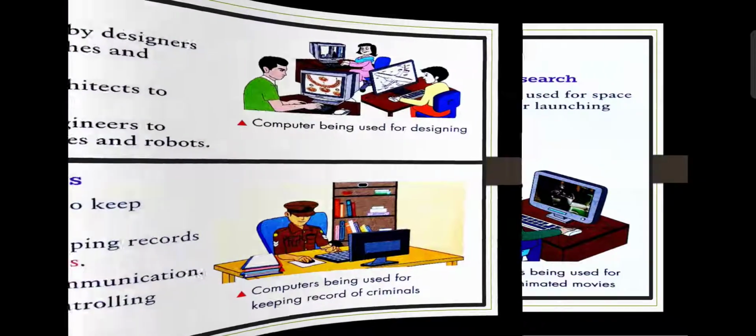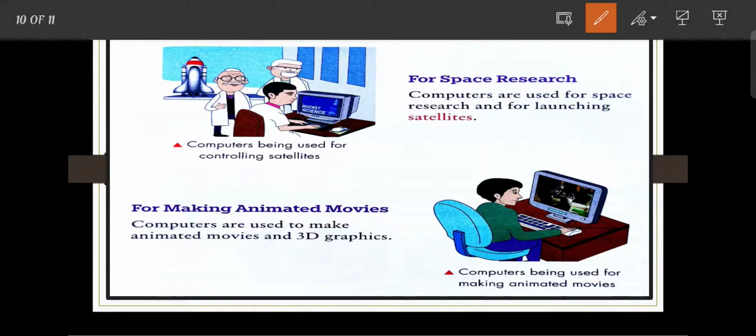Next place is space research. A computer is used for space research and for launching satellites. So these are very important points. Next is making animated movies. The computer is used to make animated movies like cartoons, animated movies and 3D graphics.